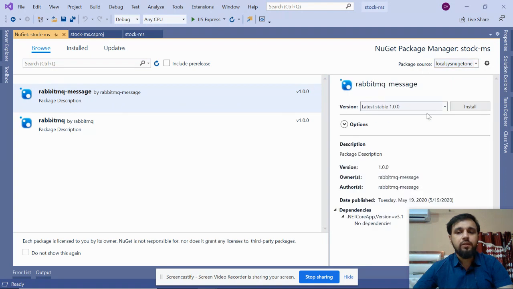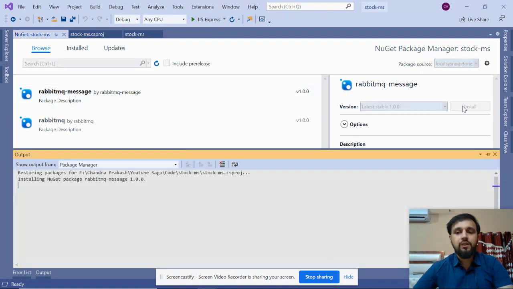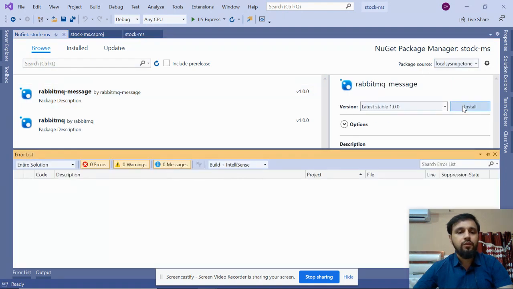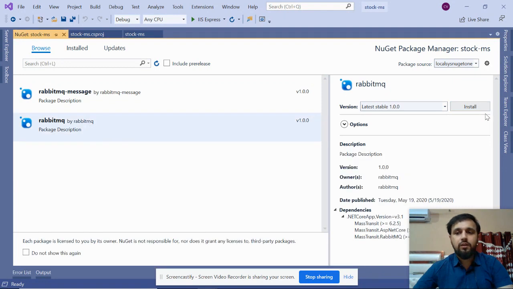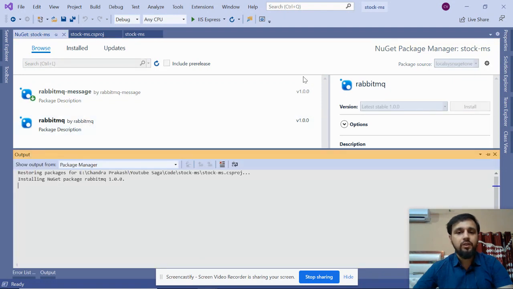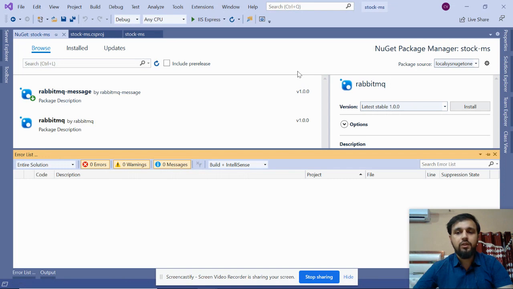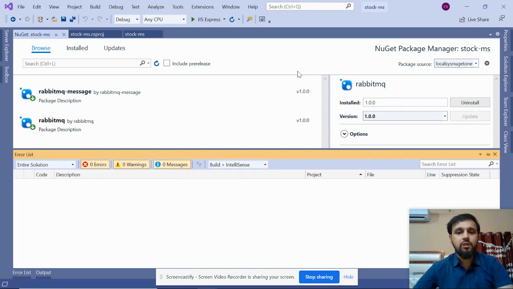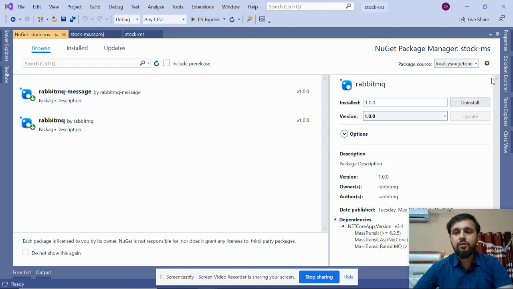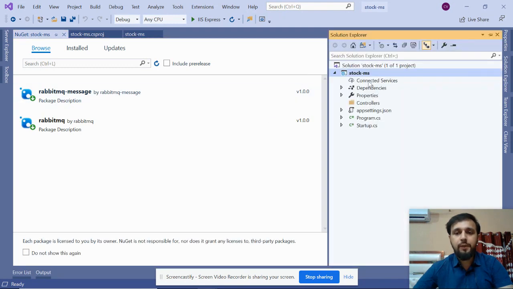So click on this RabbitMQ message. It will give you the iOrder message reference, and this is the configuration of your RabbitMQ bus. Again, it will ask to accept the terms and conditions. It should ask at any moment. Okay, it has not asked this time. Let it be. And now you have the NuGet packages.